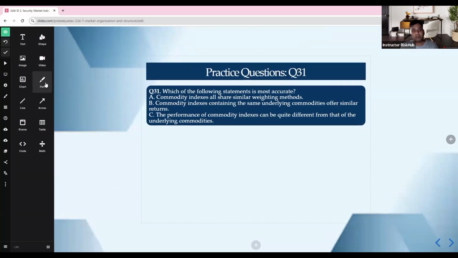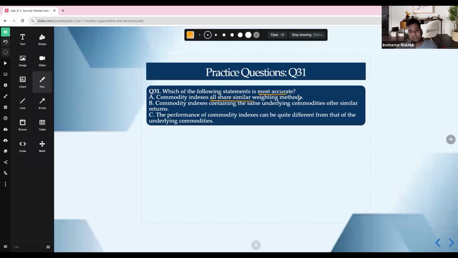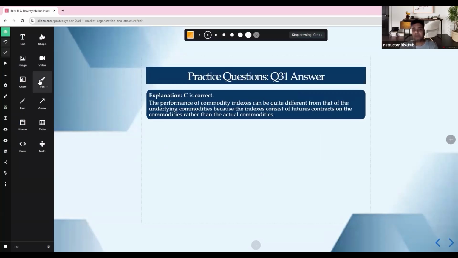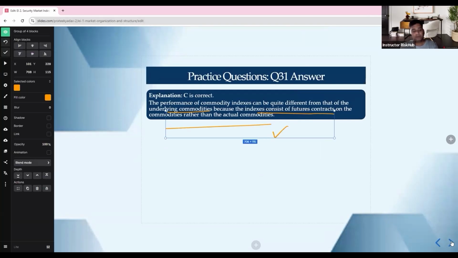Question number 31. Which of the following statements is most accurate? Commodity indexes all share a similar weighting method? No. Commodity indexes contain the same underlying commodities? No. Performance of a commodity index can be quite different from that of the underlying commodities. That is true, because the index consists of futures contracts on the commodities rather than the actual commodities. So 31 is C.